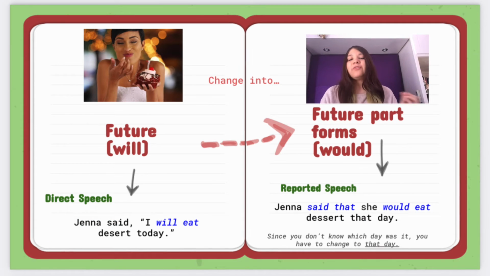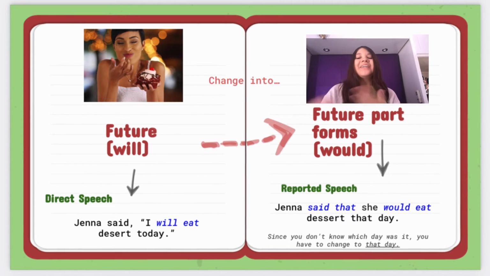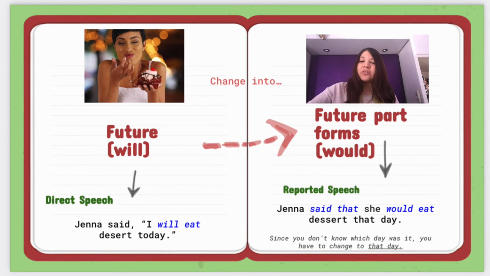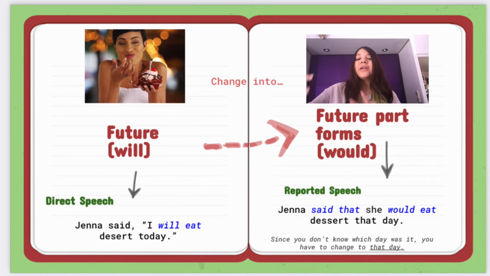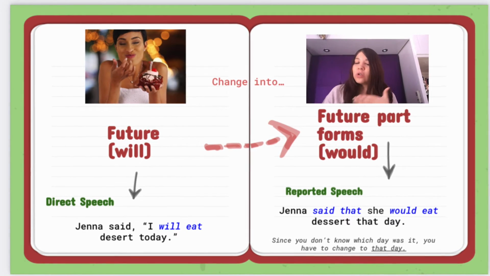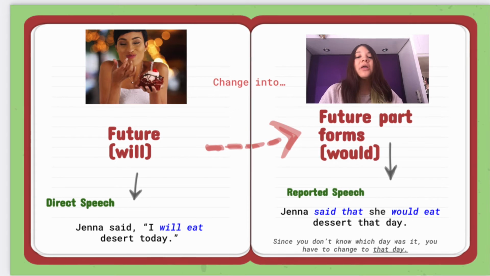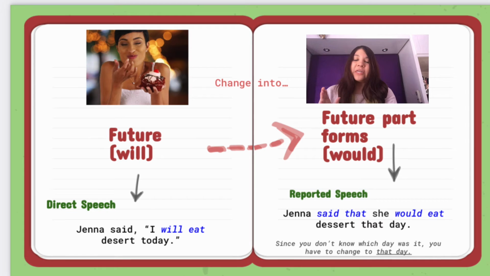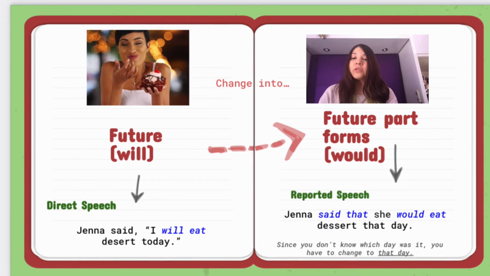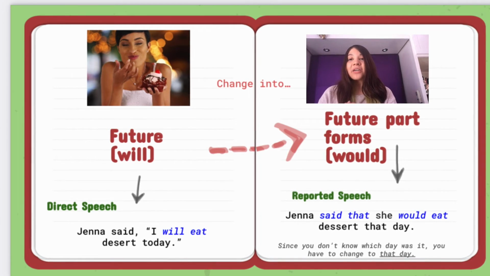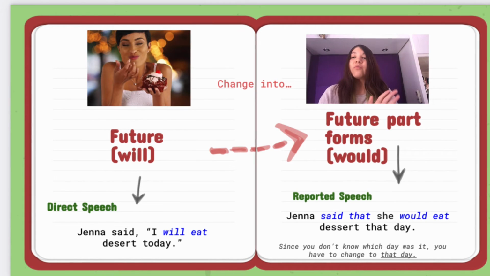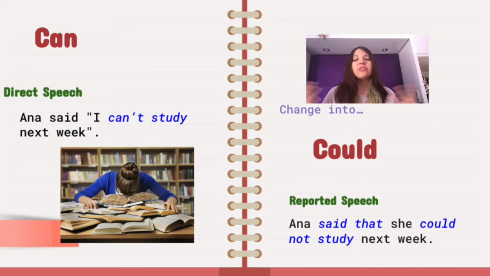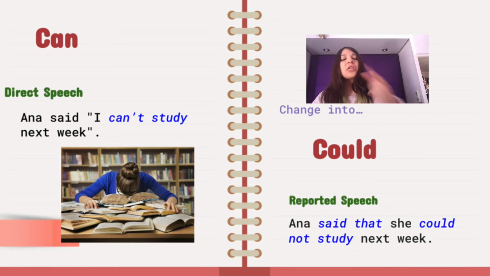Now, the future tense is really easy to change into reported speech, because in future, the direct speech uses will. But if you want to change into reported speech, you use would. Like in this example, direct speech, Jenna said, I will eat dessert today. For reported speech, you just have to change will into would. Jenna said that she would eat dessert that day. And I have to clarify, if you don't know which day they're mentioning, you can just say that day or that week. This one is also very easy, because you just have to change one word.